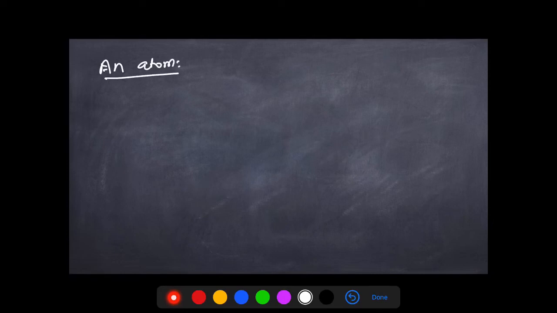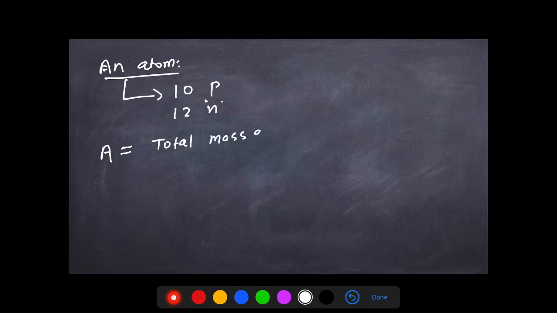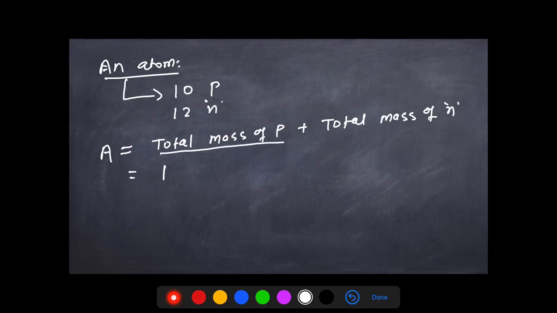Now, let's assume that an atom has 10 protons, and just assume it has 12 neutrons. Correct. Okay. If I have to find out the mass of the atom over here, I should have the total mass of protons plus the total mass of neutrons. You should have that, right?